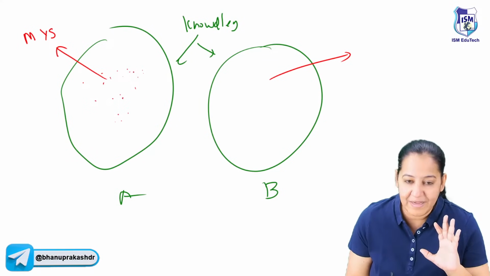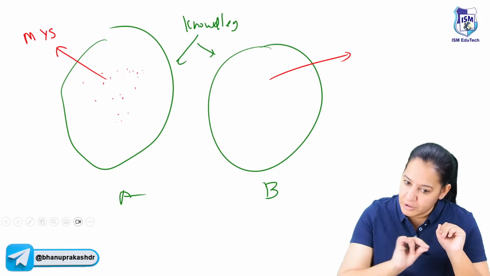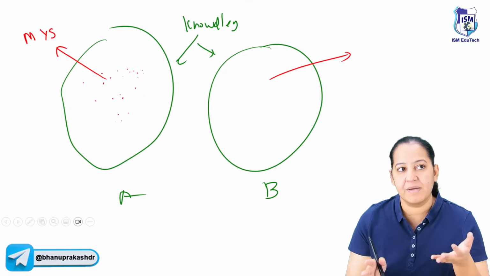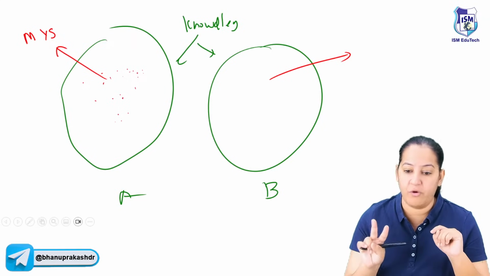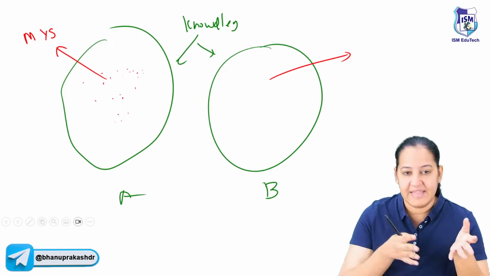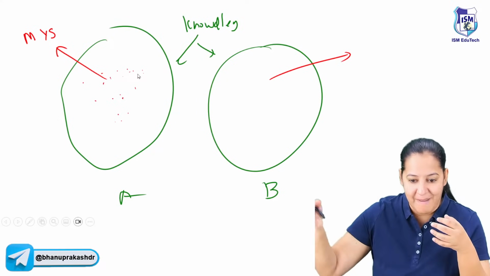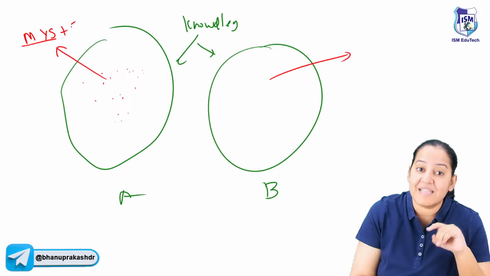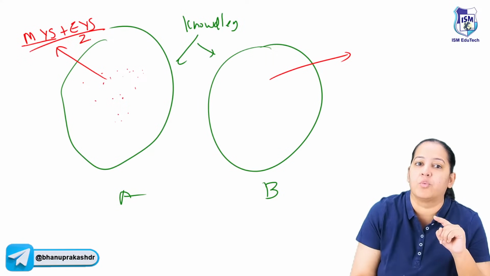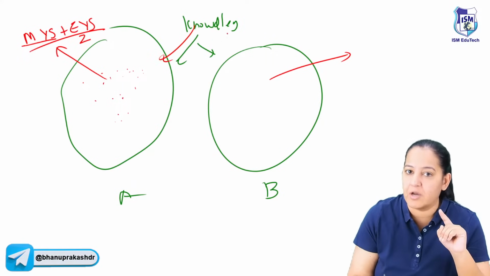By school, I don't mean only school. I mean the college also. I mean the duration of the education. Most persons go for education for 17-18 years: 2 for KG1, KG2, nursery, then first class till 12th standard, then bachelor's, then master's, like that. So this is mean years of schooling plus expected years of schooling upon 2. This is how we can measure the knowledge here also, here also.